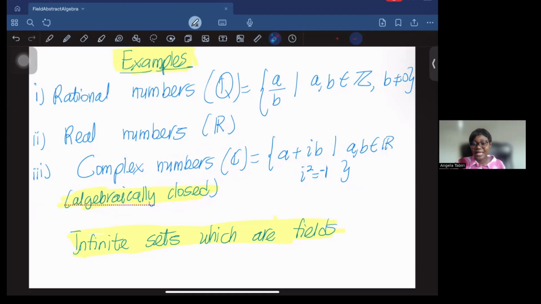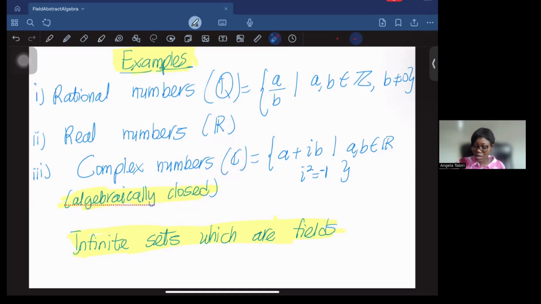And if you have a polynomial with coefficients from R, there are some equations that will not have roots being real numbers. But when you extend to the complex numbers, then all polynomials with coefficients coming from C will have roots in it. And we call that algebraically closed.